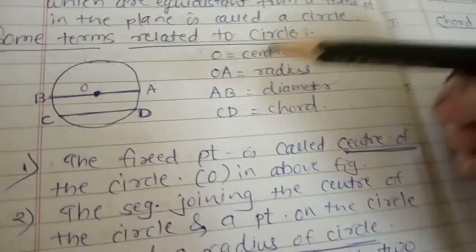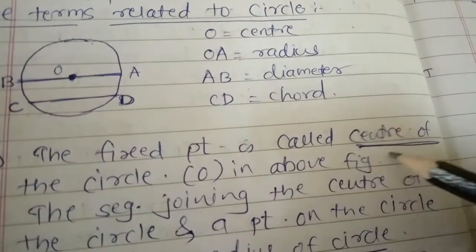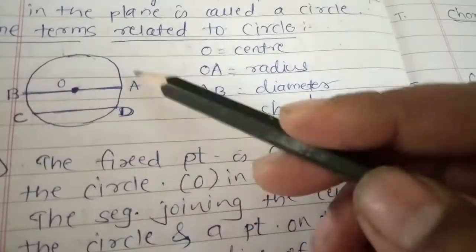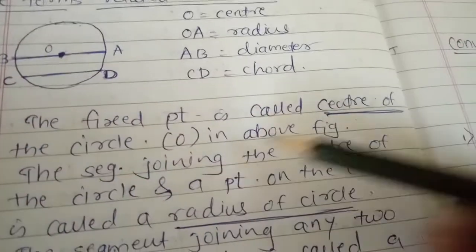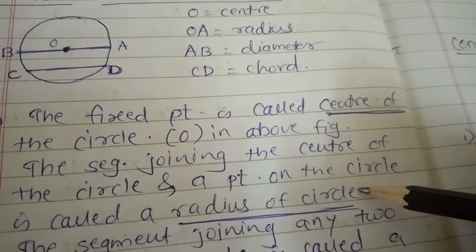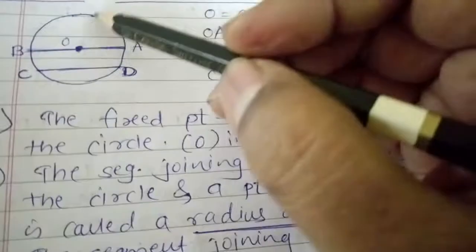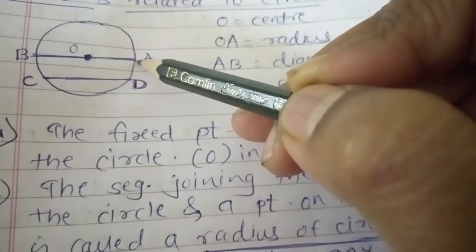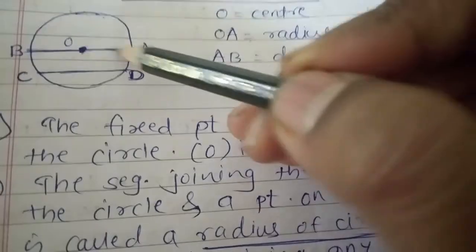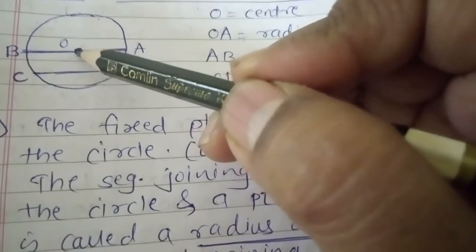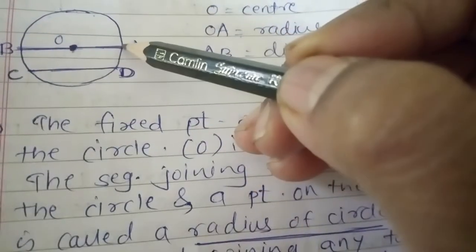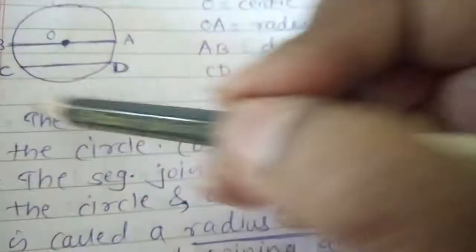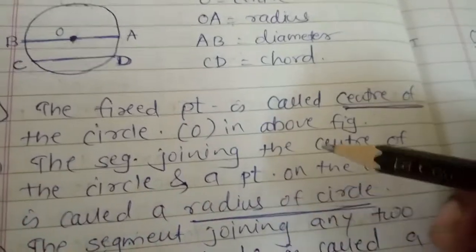Now see the definition of each one. The fixed point is called as the center of the circle. The segment joining the center of the circle and a point on the circle is nothing but the radius. Now see, this is the center of the circle and this is any one point on the circle, and the line joining this center and this point is called the radius. So you can join OD also, OC also, OB also. So these are nothing but the radii of that circle.